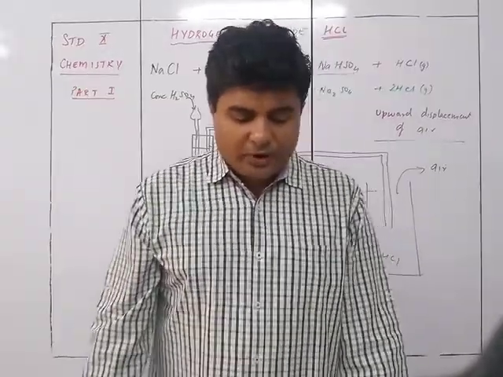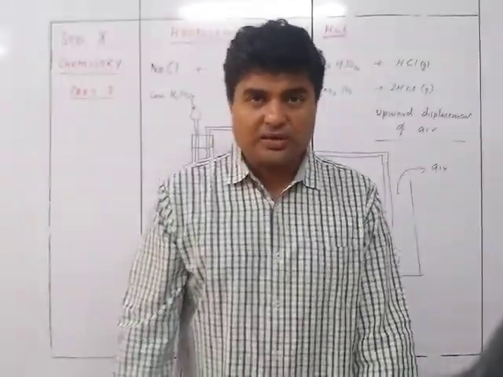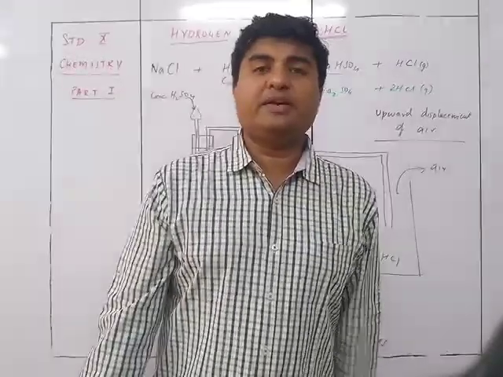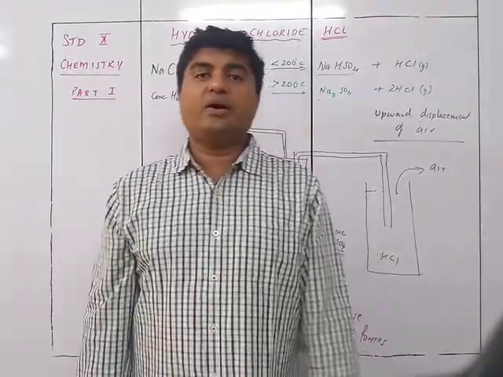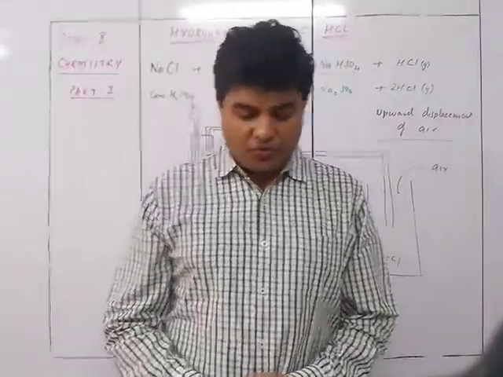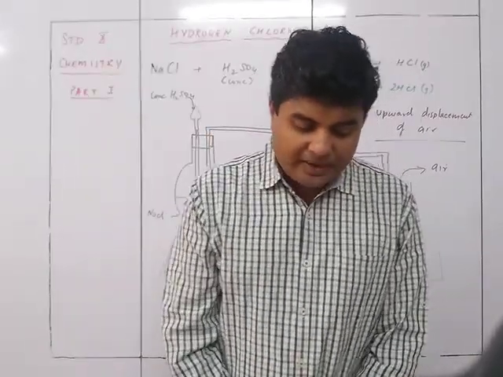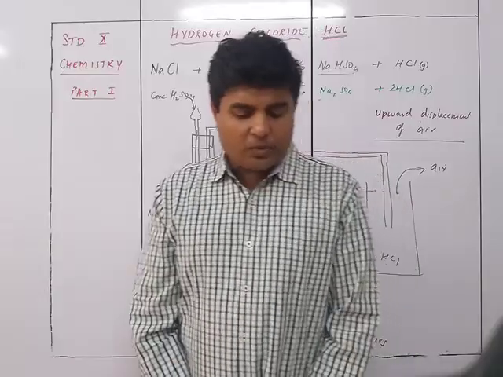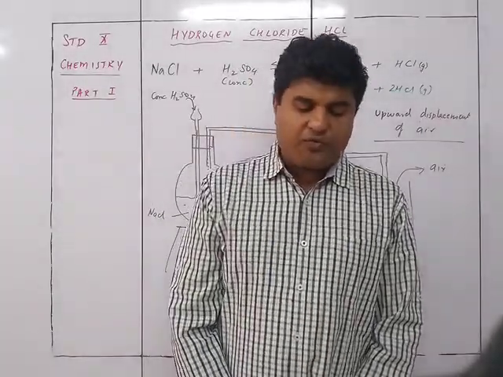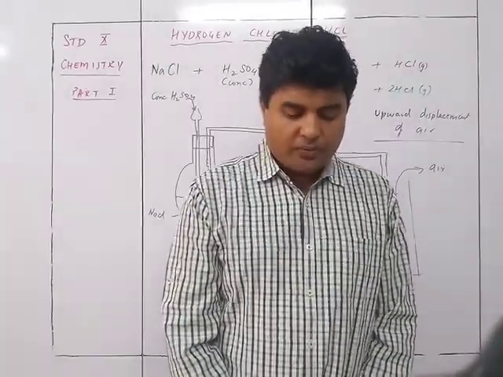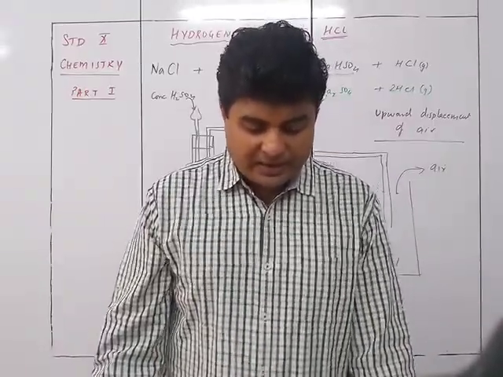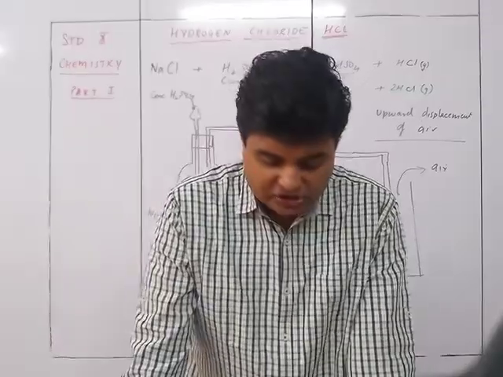Density, 1.28 times heavier than air. We just saw that thing in the previous part. So it was 1.28 times, that is vapor density of air is 14.4, whereas that of HCl is 18.25. Solubility, yes, very important. Highly soluble in water, 1 volume of H2O dissolves about 452 volumes of HCl at room temperature. HCl gas fumes in moist air.